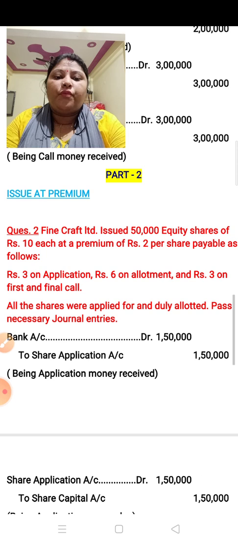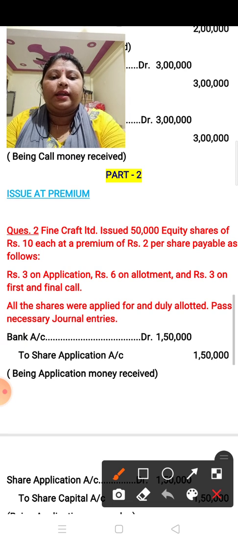Question number 2. Fine Craft Limited issued 50,000 equity shares of rupees 10 each at a premium of rupees 2 per share, payable as follows: rupees 3 on application, 6 on allotment and 3 on first and final call. All the shares were applied for and duly allotted. Pass necessary journal entries. So children, look at the question again.